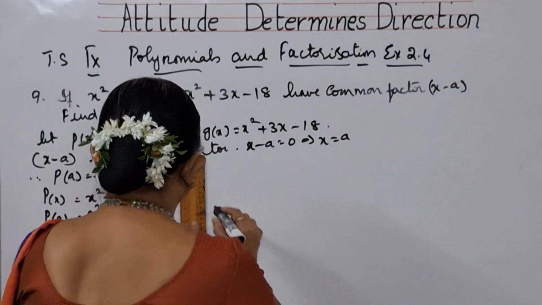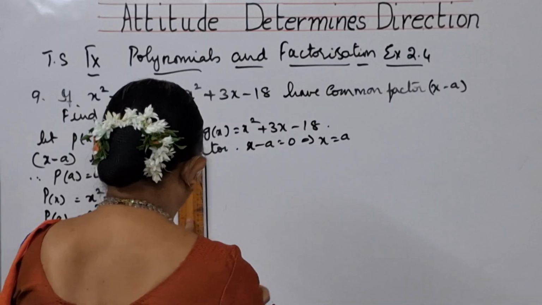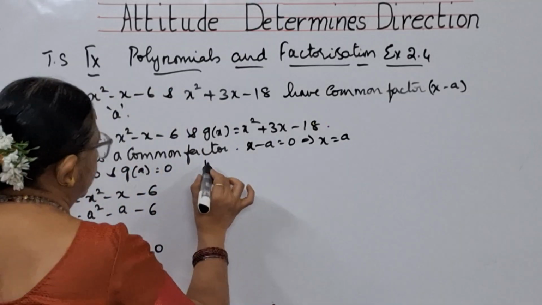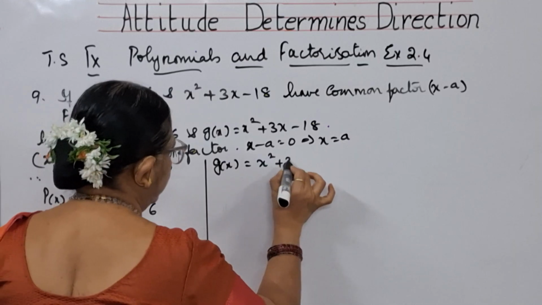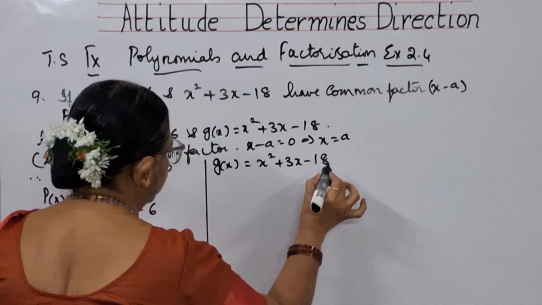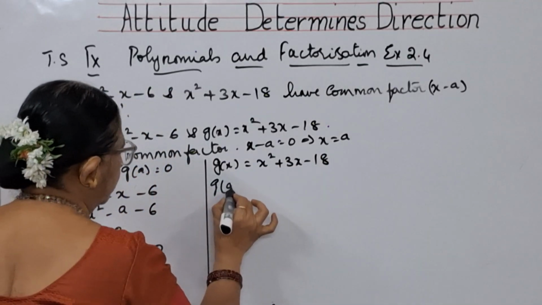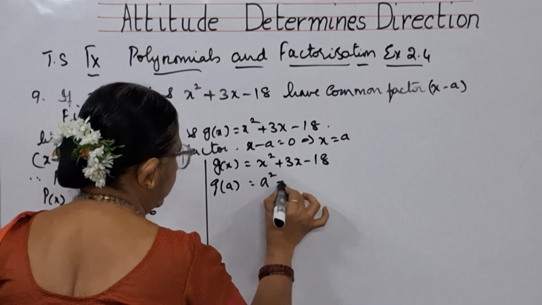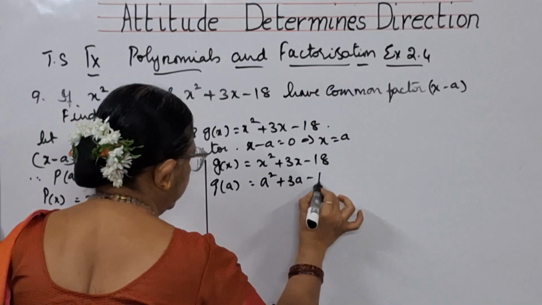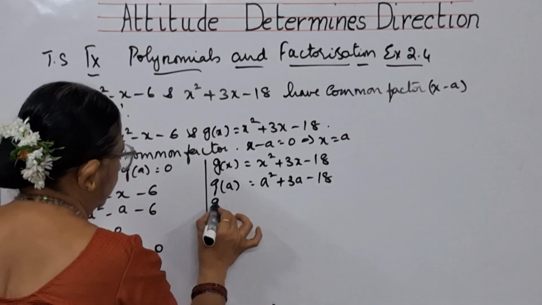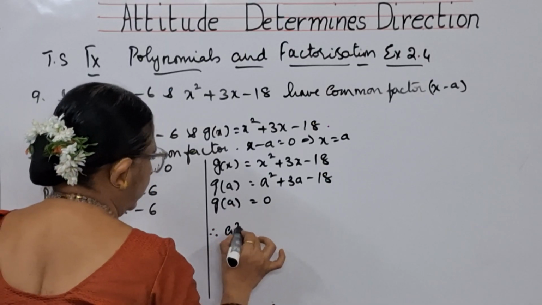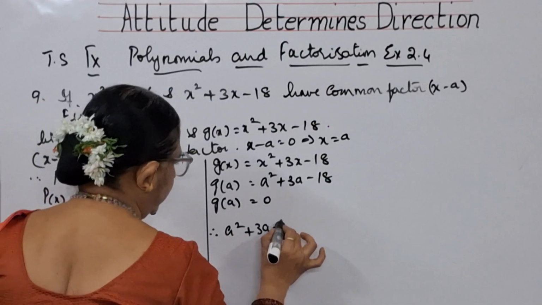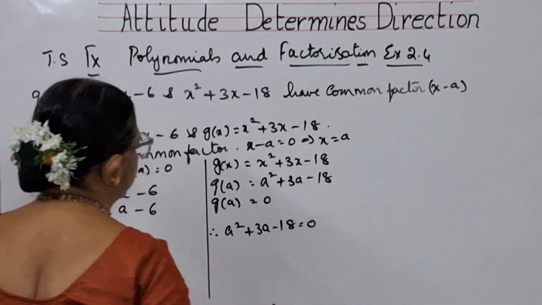Now, let us go to the next part, that is g of x is equal to x square plus 3x minus 18. G of a is equal to a square plus 3a minus 18. We know that g of a is equal to 0. Therefore, a square plus 3a minus 18 is equal to 0.